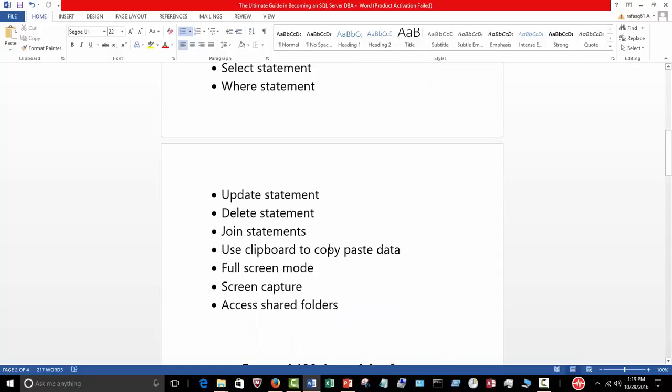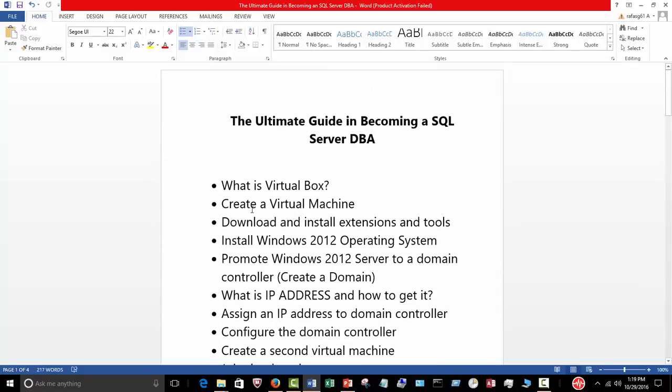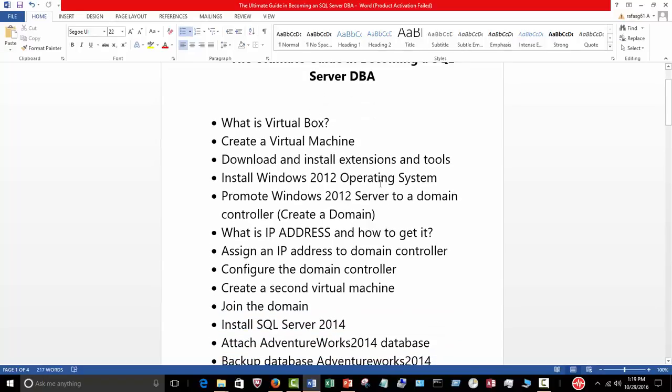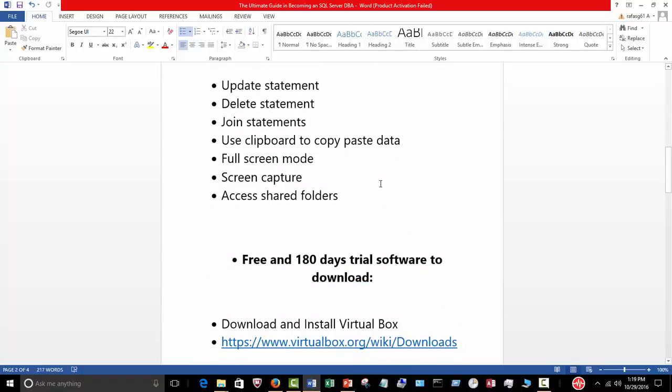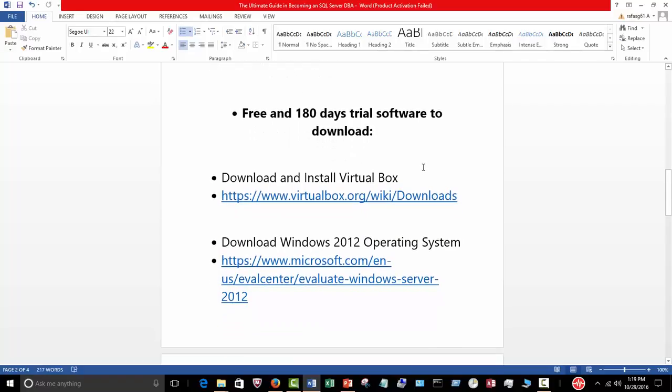At the same time, I will show you how to navigate through the VirtualBox environment, because this is the environment we're going to be working against rather than your desktop. I'll be explaining that as we go along. And then all the trial courses and the trial software that you need will be provided for you through various links. So there's nothing to purchase here.